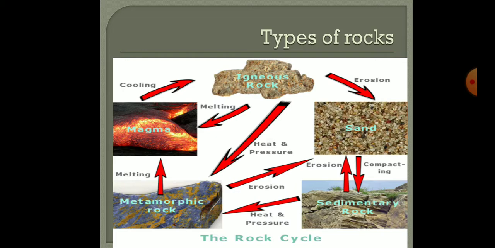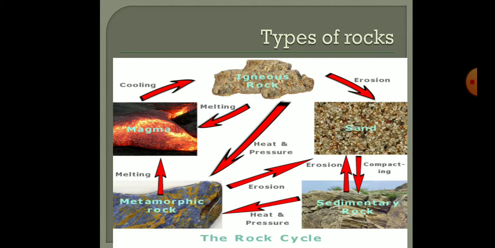There are basically three types of rock: igneous rock, sedimentary rock, and metamorphic rock. Igneous rock is formed due to the cooling of molten magma or lava. Examples of igneous rock are granite and basalt.